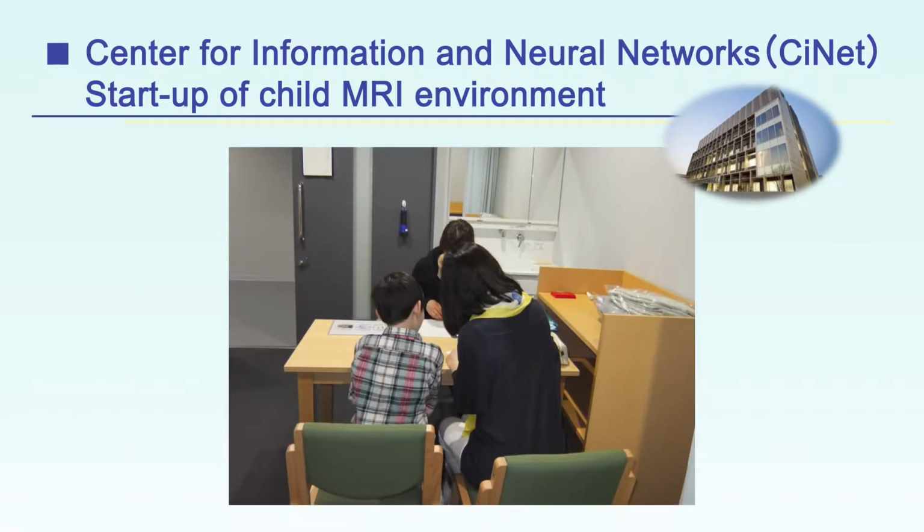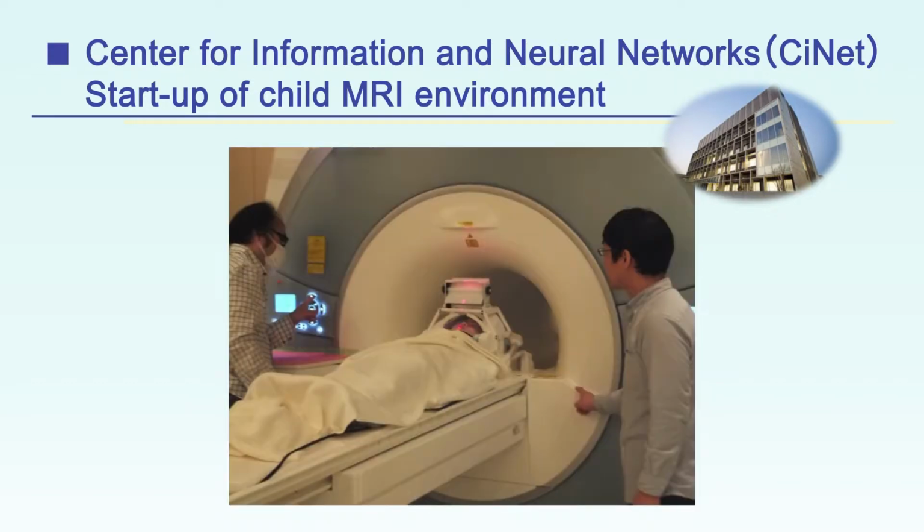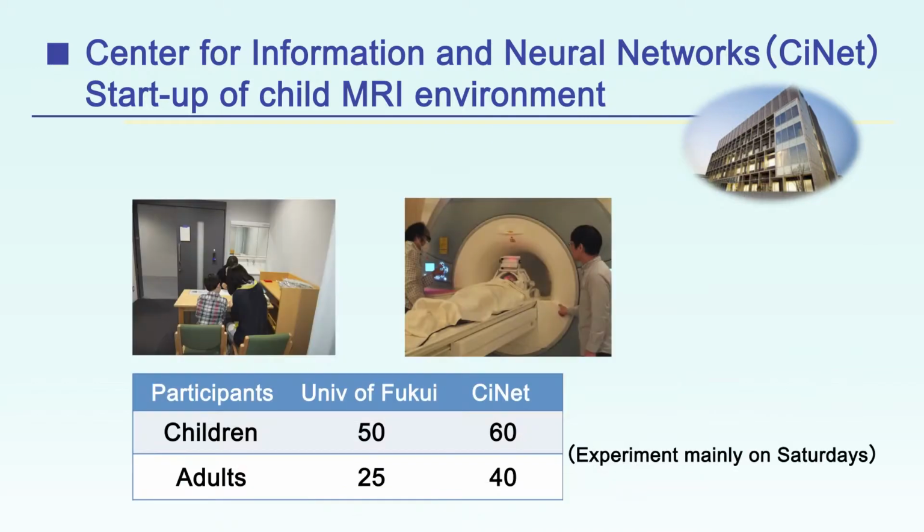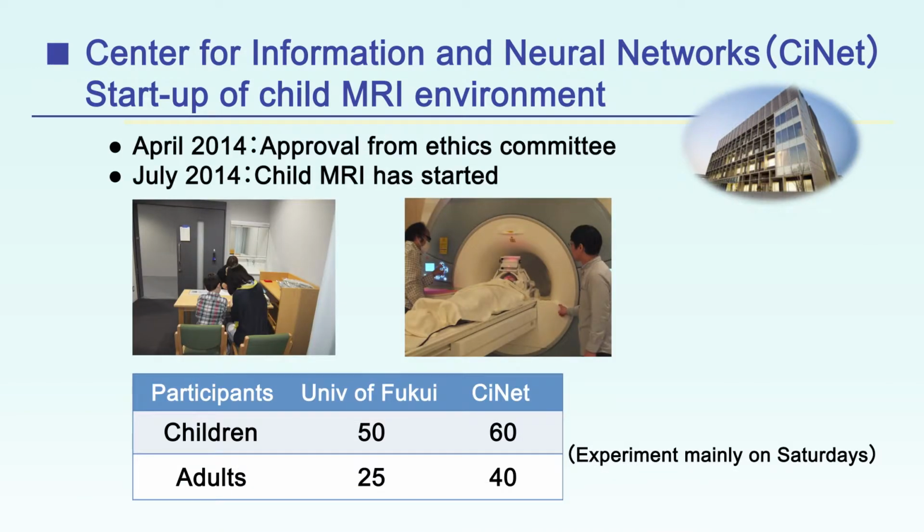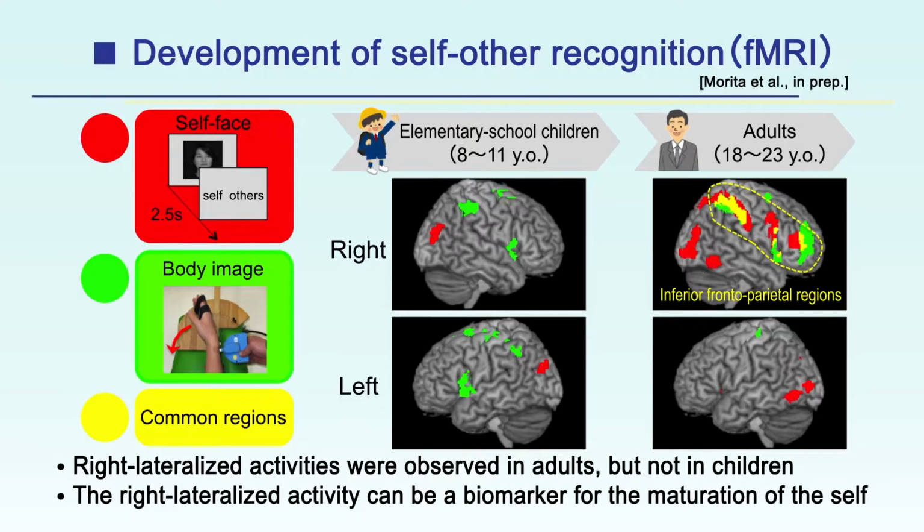In order to conduct the series of studies, we first built a research environment for MRI scanning in children here in CiNet, and we have started child MRI since July 2014, after the approval of the ethical committee of NICT in April 2014. We investigated how self-other recognition develops by focusing on neural processing of the self-face, which is a symbol of the self.